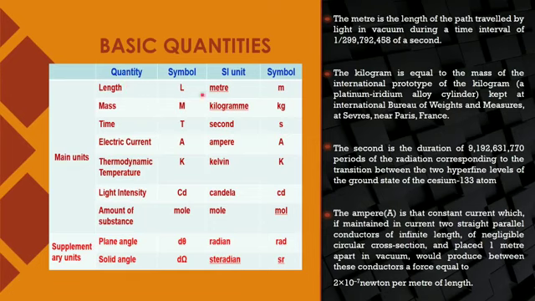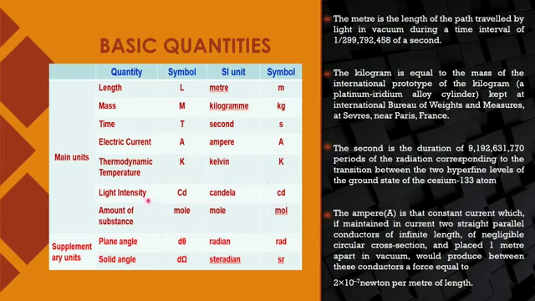Like for length, the SI unit is meter, for mass it is kilogram, for time it is second, for current it is ampere, for temperature it is Kelvin, and you should know the denoting symbols also. For meter, I need not write capital M, I will simply use small m. For kilogram, I will use K capital and g small. For second, simply s. For ampere, because it is named after a scientist, capital A will be used as the symbol. For temperature, K is the symbol.